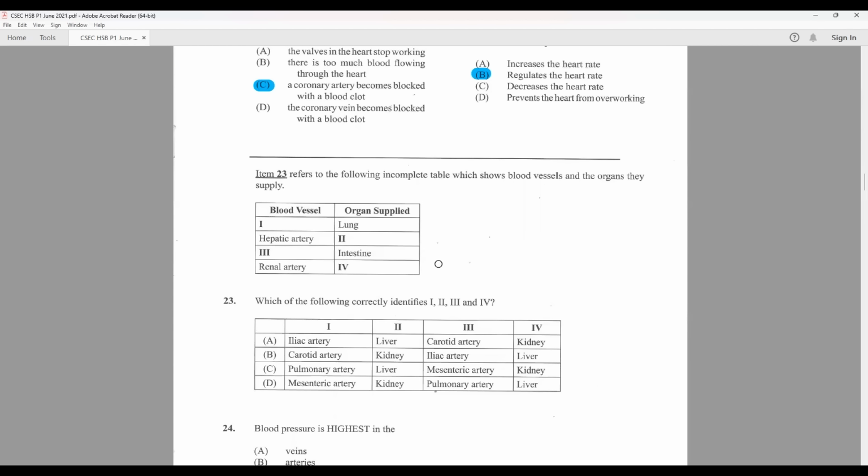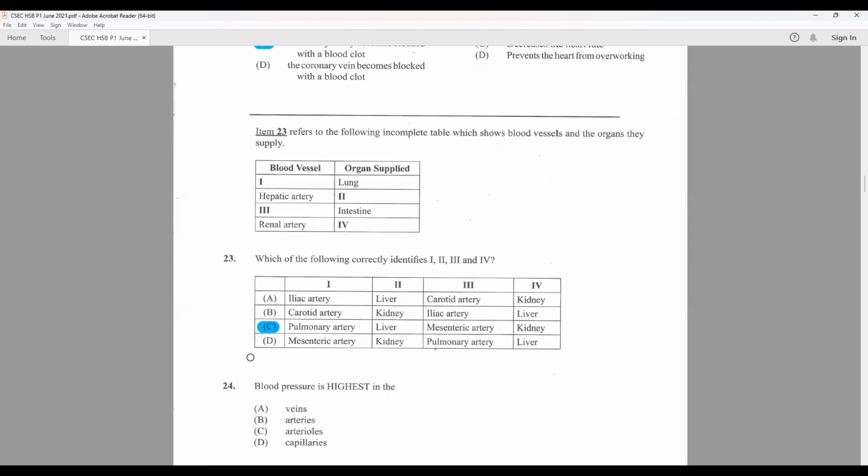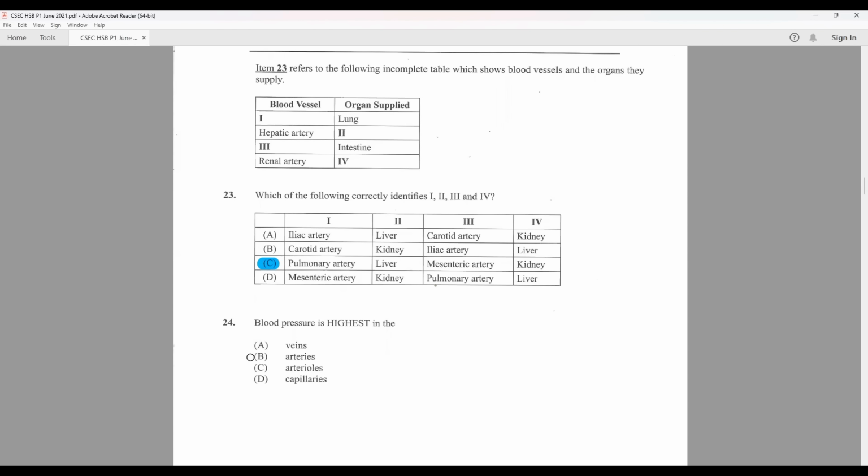Item 23 refers to the following incomplete table, which shows blood vessels and organs they supply. The lungs being supplied by the pulmonary artery, the hepatic artery goes to the liver, the intestines are supplied by the mesenteric artery, and the renal artery goes to the kidneys. And the one that corresponds to that is C. Blood pressure is highest in the arteries, like your aorta, that's artery, and the blood pressure is highest there.